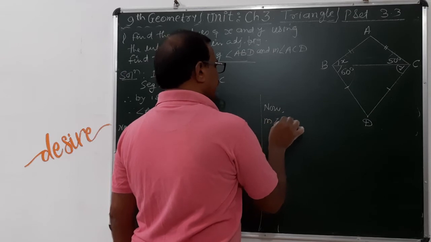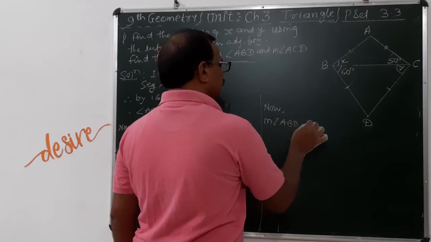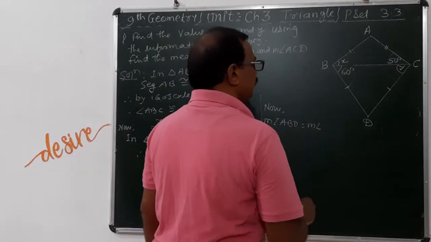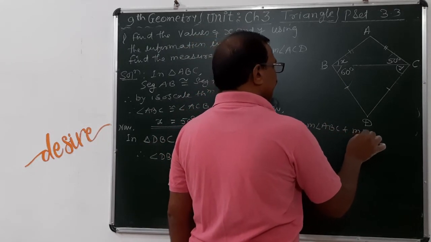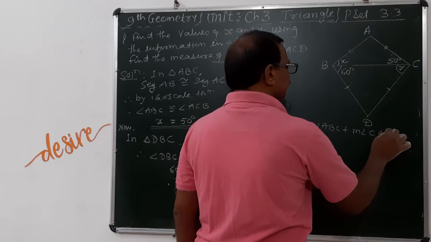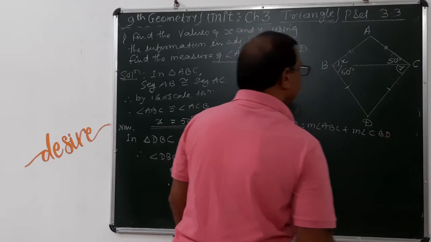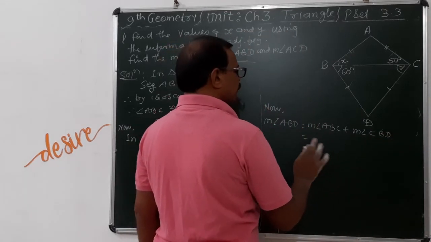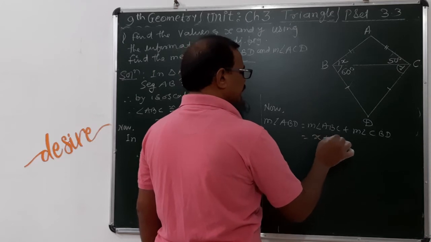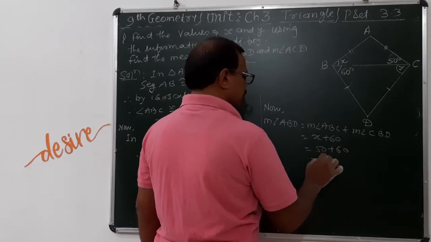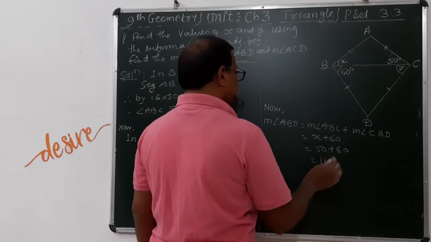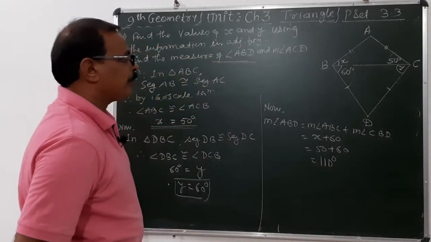Measure of angle ABD is equal to measure of angle ABC plus measure of angle CBD, angle addition. So x plus 60, x is equal to 50, so 50 plus 60, that is equal to 110 degrees. So measure of angle ABD is 110 degrees.